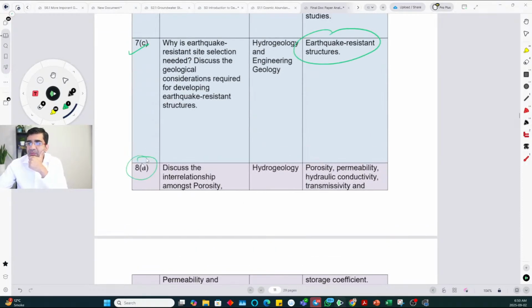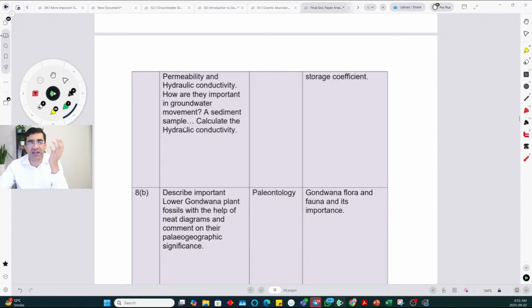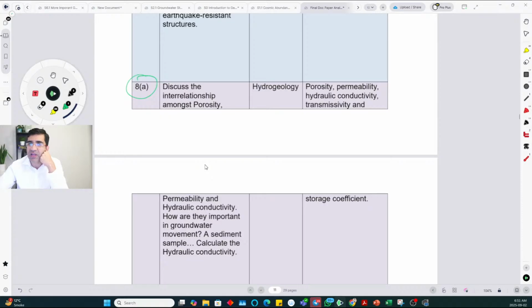Discuss interrelationship between porosity and permeability. So this is again an equation already given in your course. The relationship is usually positive, okay, and sometimes you can use a constant like c square to relate them, but it is not always 1-to-1. Permeability will generally be governed by connected porosity. If the porosity is isolated, it will not contribute to permeability. But also you can mention that generally coarser grain size gives bigger pore. So if the grain size or the pore size is bigger but overall porosity is same, the permeability will be higher.